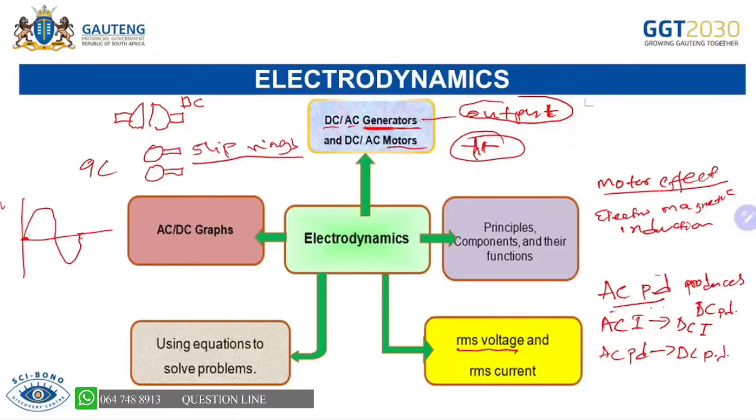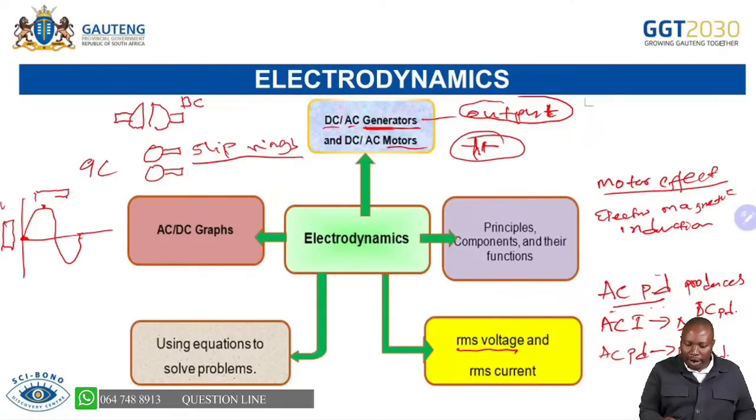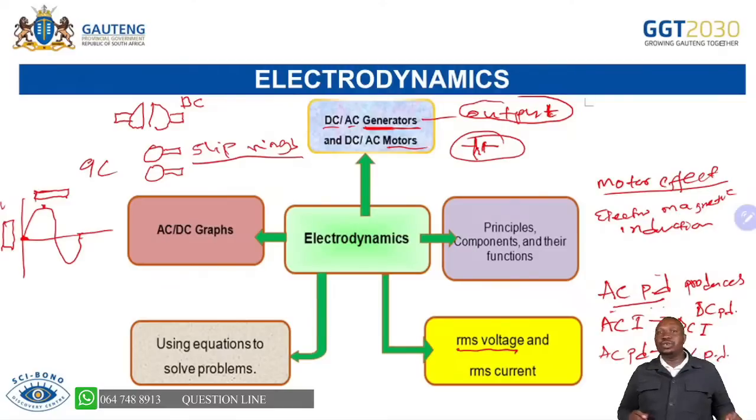If it's starting at 0, it speaks to the position of your coil. If my coil is vertical, it will start at 0 because the induced EMF is 0. Then it becomes maximum when it's horizontal. So always have that in mind: at 0 here, my coil is in this position, but at the maximum there, my coil is horizontal.